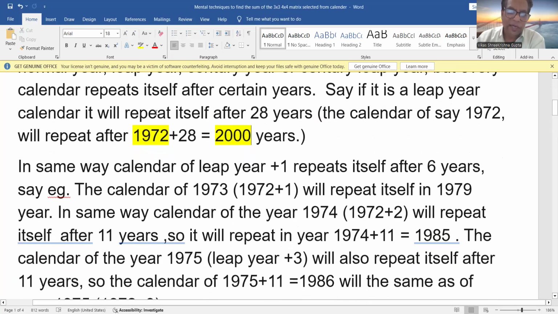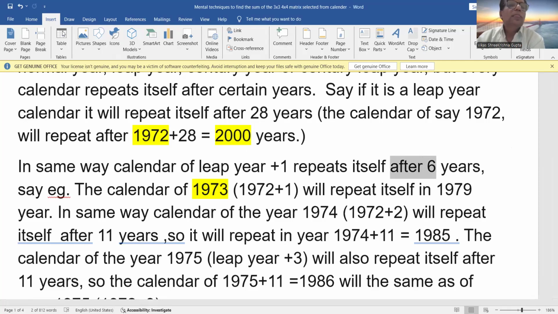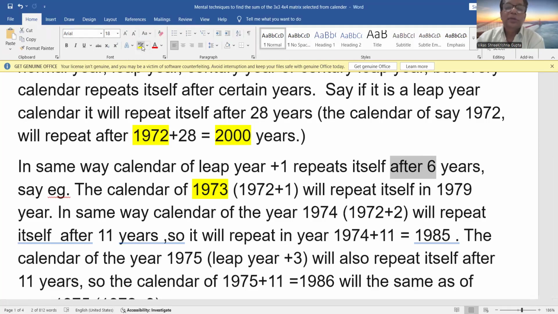In the same way, if the year is leap year plus 1, say 1973, because 1972 is a leap year, so 73 is leap year plus 1. It will repeat itself in how many years? It will repeat itself in 1979, after 6 years. So 1973 and 1979 will have the same calendar, right?